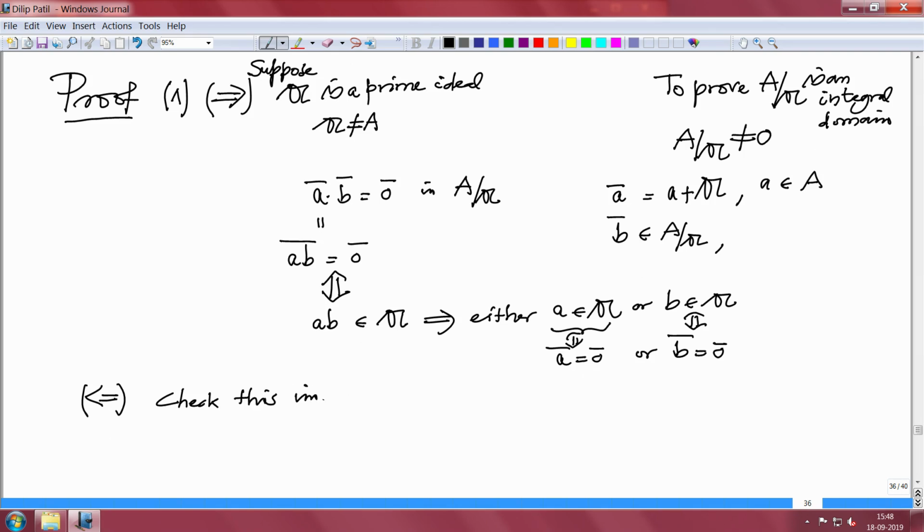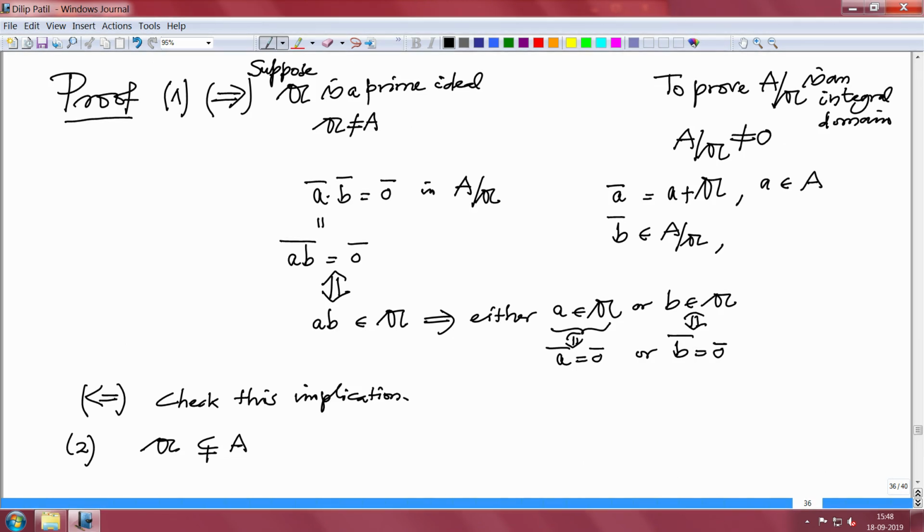Check this implication. Okay, now 2. I want to prove A is a field if and only if A is a maximal ideal. So, if A is a maximal ideal, that means first of all A is a proper ideal, because it is a maximal element in the set of proper ideals. So, this is not the unit ideal.